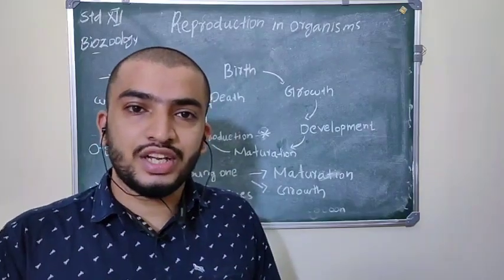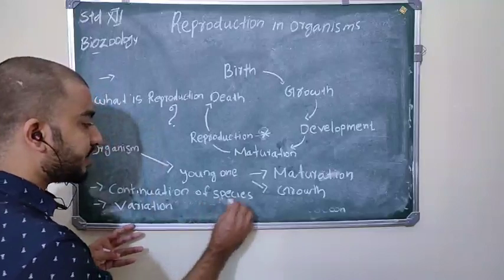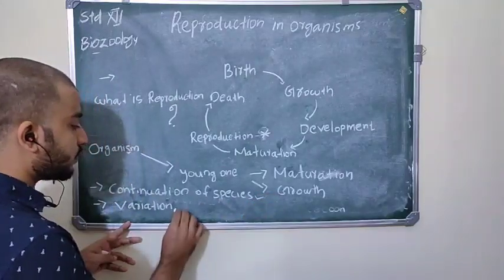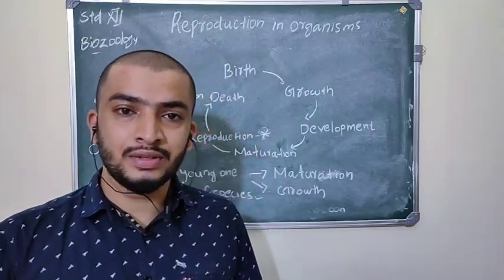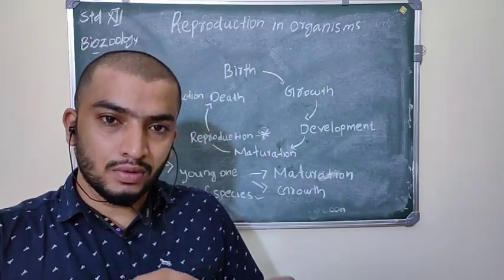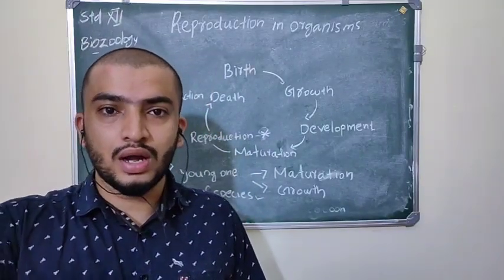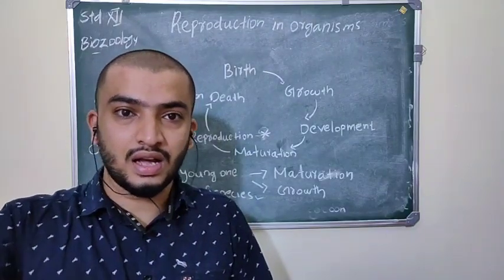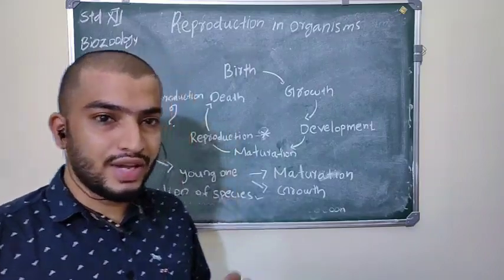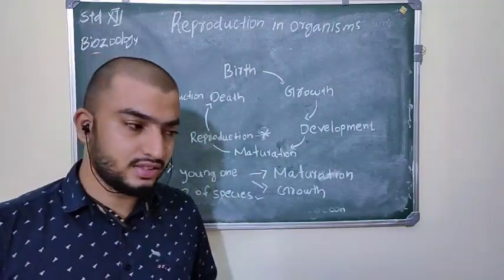So reproduction is very important for the continuation of the species and also for variation. Variation means the differences found in one species among its members, so variation in characters.